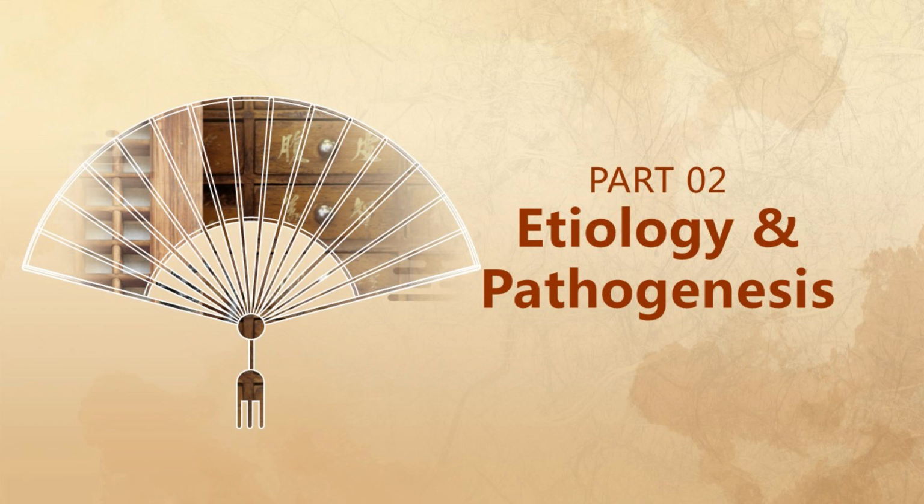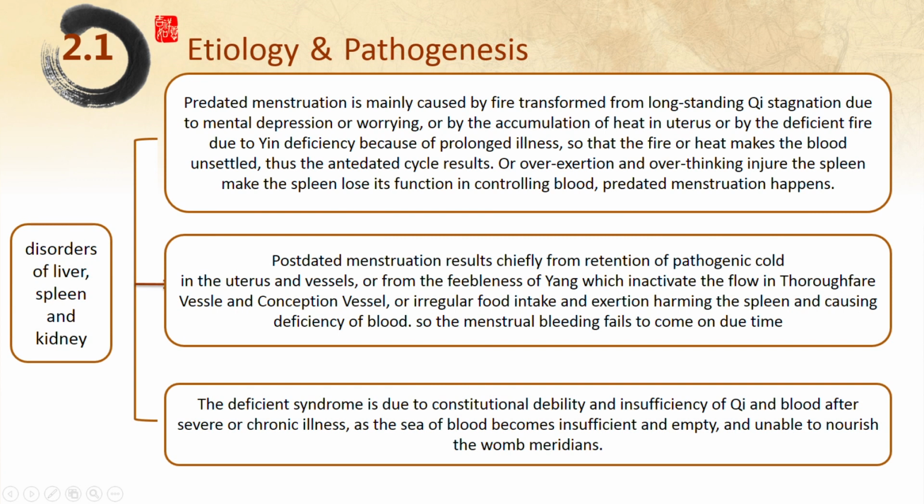Next part, etiology and pathogenesis. TCM holds that irregular menstruation is attributed to the disorders of liver, spleen, and kidney.